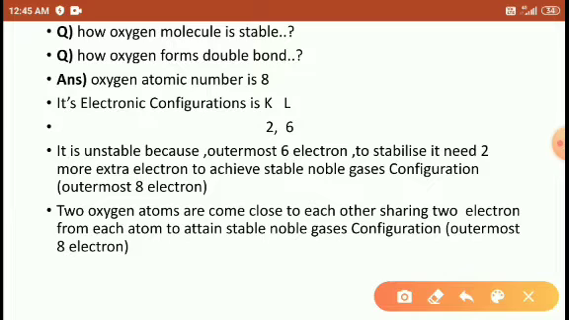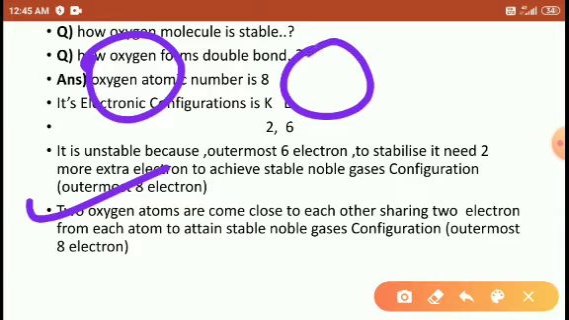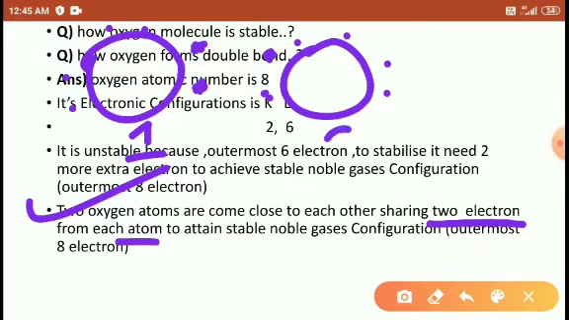Right students? So, two oxygen atoms. What is the method? First oxygen atom, second oxygen atom. The first oxygen atom has 6 outermost electrons: 1, 2, 3, 4, 5, 6. Here also 1, 2, 3, 4, 5, 6. The two oxygen atoms come close to each other, sharing 2 electrons from each atom. The first oxygen atom shares 2 electrons, the second oxygen atom also shares 2 electrons, like this. It forms a double bond here.